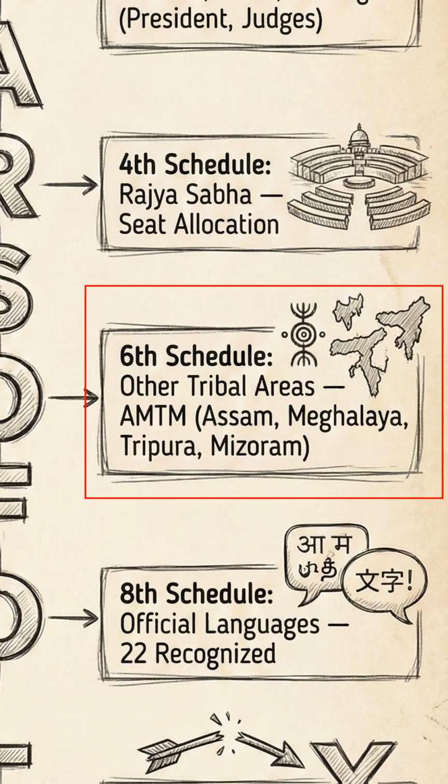Sixth schedule, other tribal areas. This schedule provides for the administration of tribal areas specifically in the 4 northeastern states of Assam, Meghalaya, Tripura, and Mizoram. Remember the mnemonic AMTM. It allows for the creation of autonomous district councils to give these tribal populations greater self-governance.